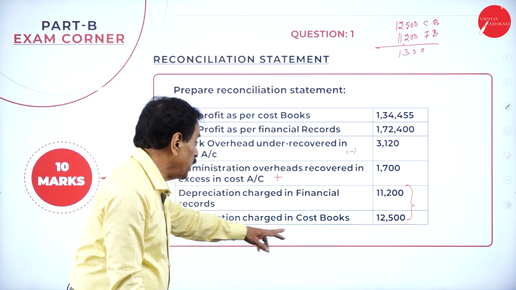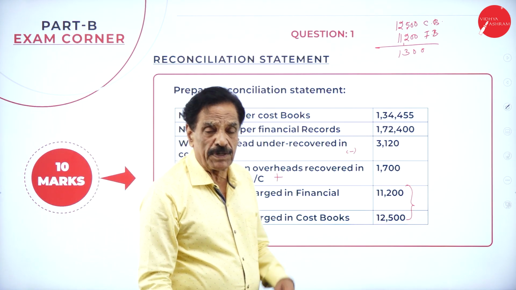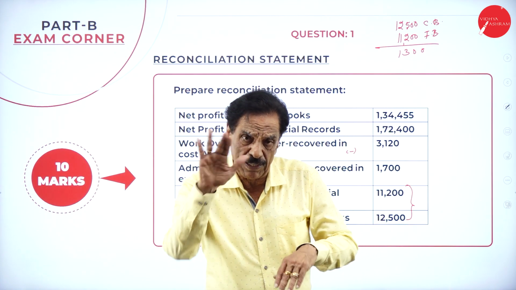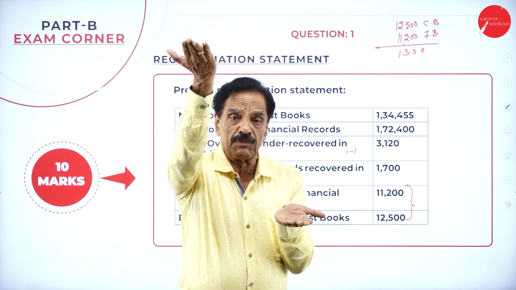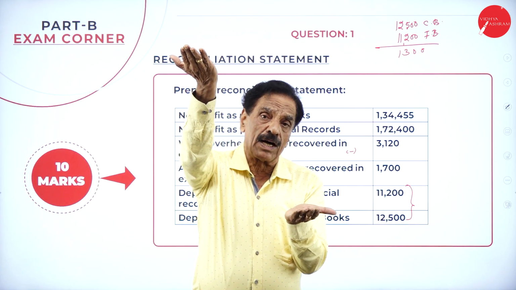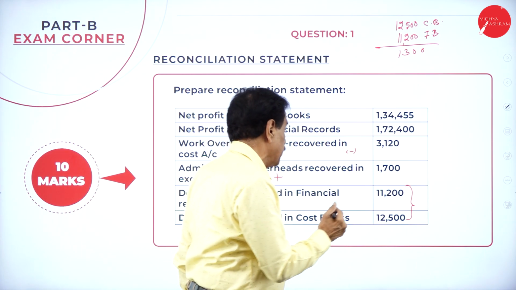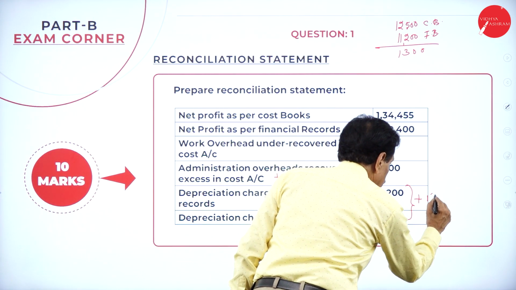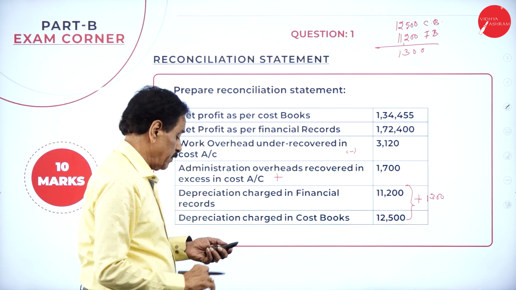Who charges more? The cost book charges more, so less profit; the financial book charges less, so more profit. More charge, less profit; less charge, more profit. The profit will be less in the cost book and more in the financial book. Which is the base now? The cost book. To make equal, add back how much money? 1,300. That should be added. I will explain once again.